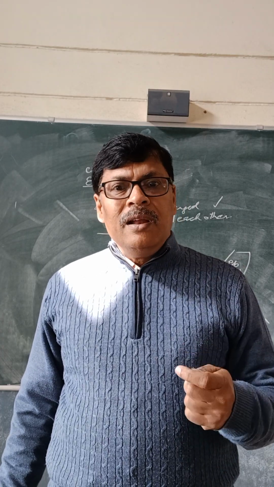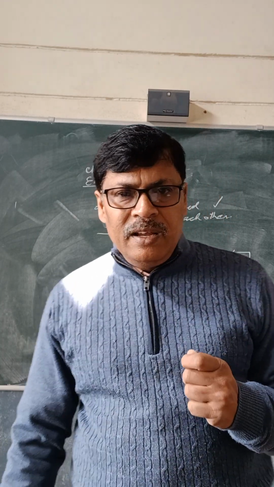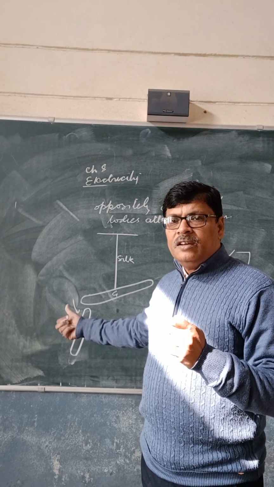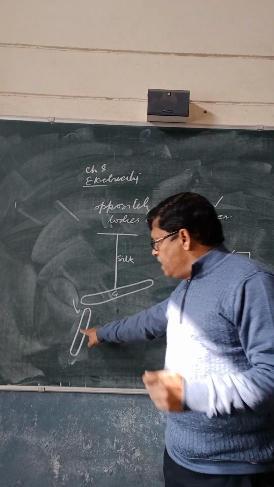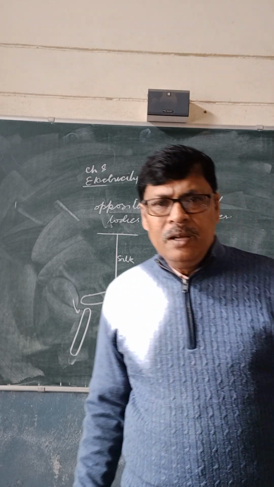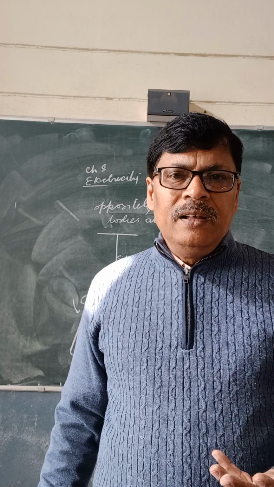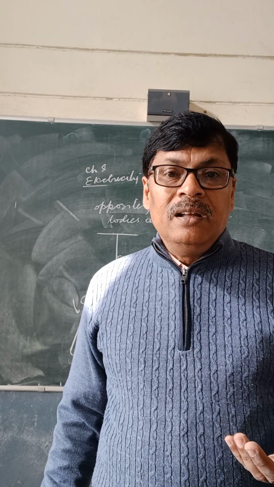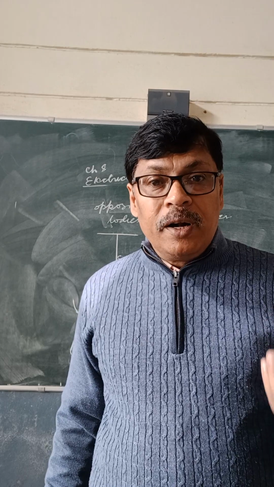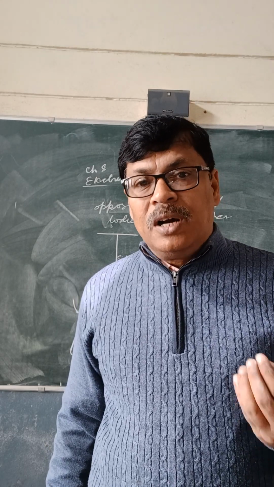Or in other words, the negatively charged body has attracted the positively charged body. Is it clear? We can safely say that oppositely charged bodies attract each other.